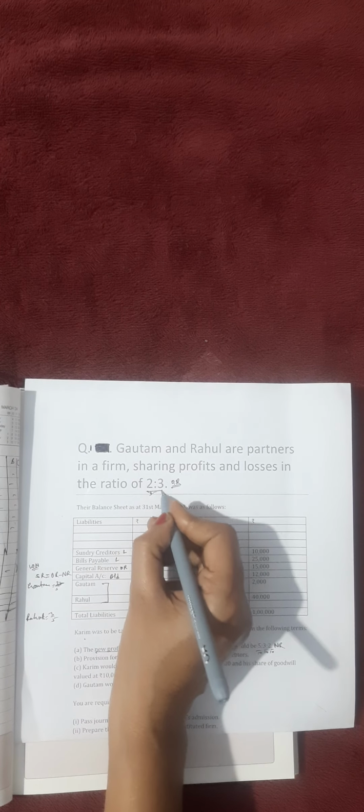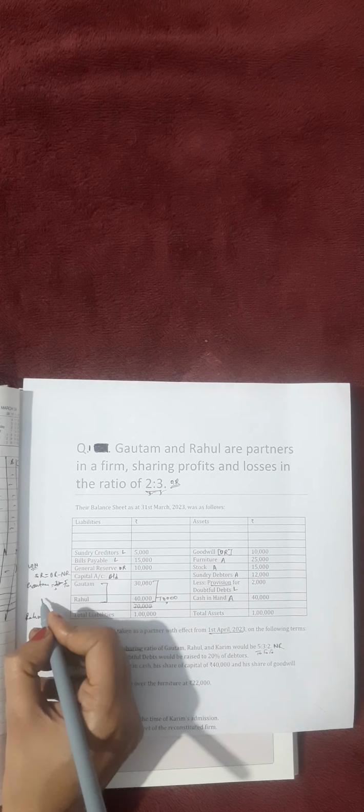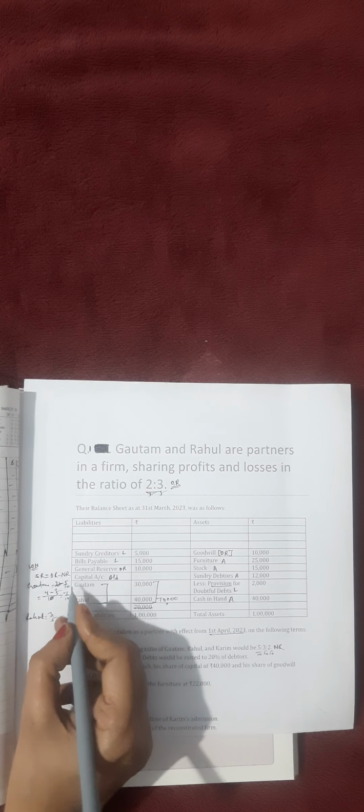Old ratio was 2/3 and 1/3. So minus 5/10, calculate what will be there. For 3 and 10, LCM is 30. Gautam: minus 1/10. If you are getting the sacrifice ratio in minus, it means the partner is not actually sacrificing, he is gaining. So here Gautam is gaining.